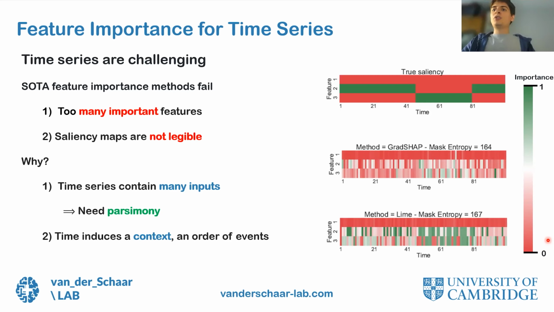Another possible answer to this question is that these methods miss an important part of the story. Time induces a context, and the variation of features over time has a particular order. These methods that I have presented here don't take this order into account. This is probably the reason why they don't do very well in the time series setting.